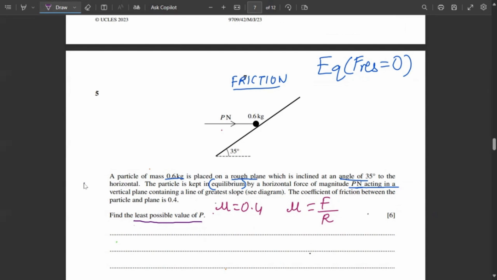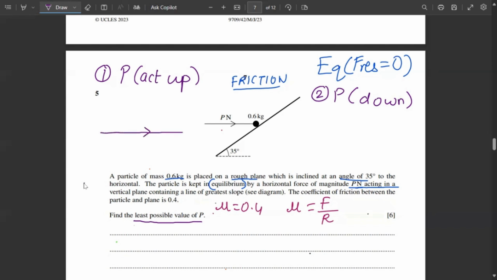So what do I mean by that? The first case is that P can act upwards, and the second case is that P will act downwards. What do I mean by this? Let me draw a line here. This is P Newton, and one force will act upwards along the slope.